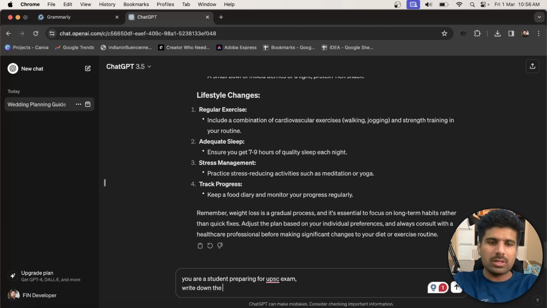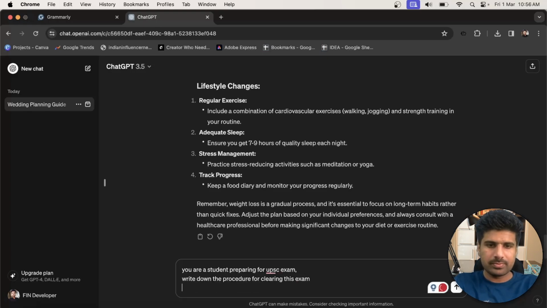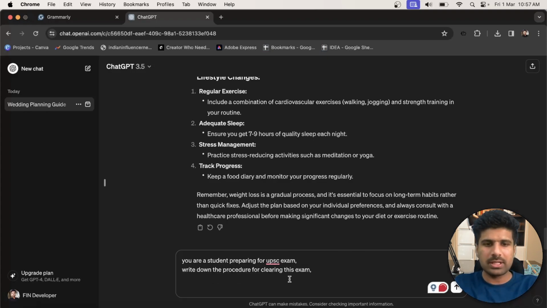Write down the procedure. I don't know, but for clearing this exam, you can write all those things in a single line as well. I'm writing it for better understanding of yours. So you can always write all those things in a single line as well. Don't need any comma or separator here.